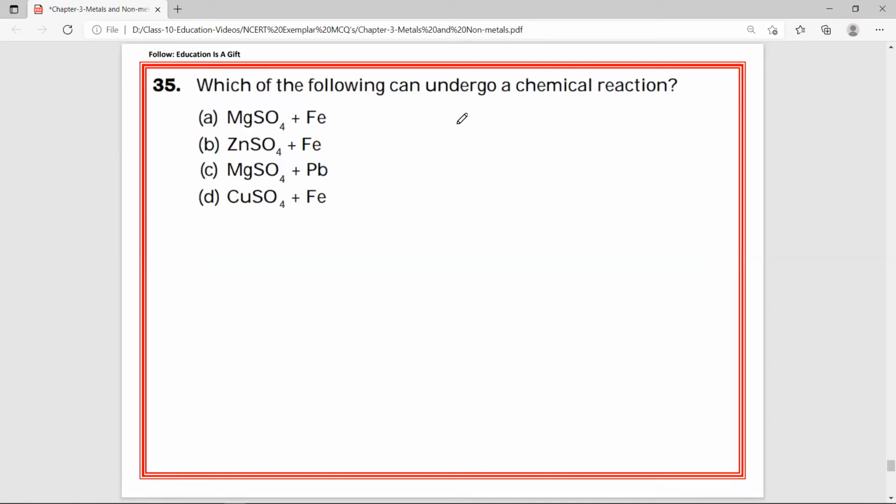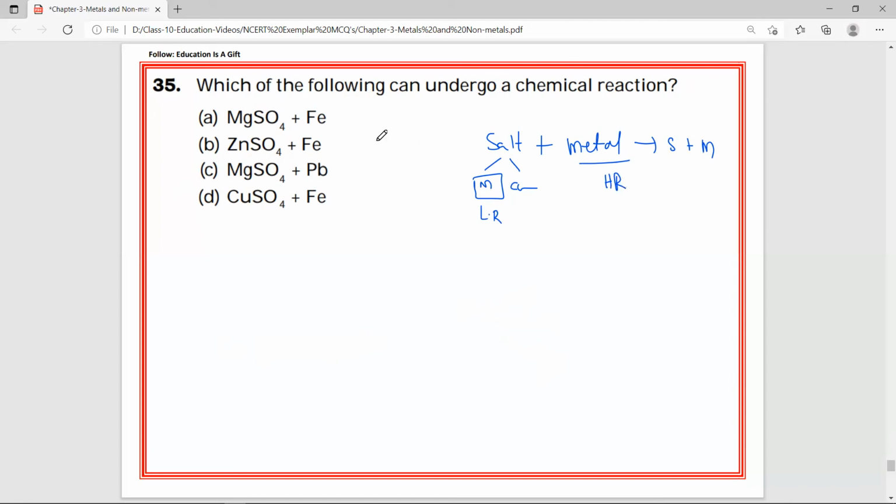Which of the following can undergo a chemical reaction? Okay, what have they given? They have given salt and metal reaction. Salt and metal gives rise to salt and metal, right? But only one thing, in the salt there will be a metal and one compound present. The metal added should be high reactive and the metal in the salt should be least reactive, then only it will be possible.